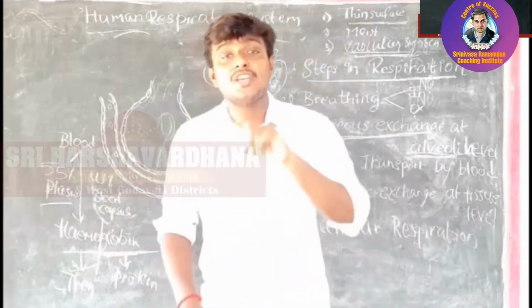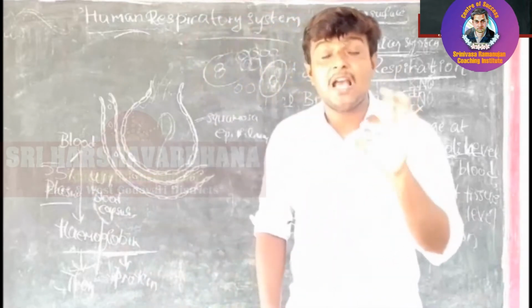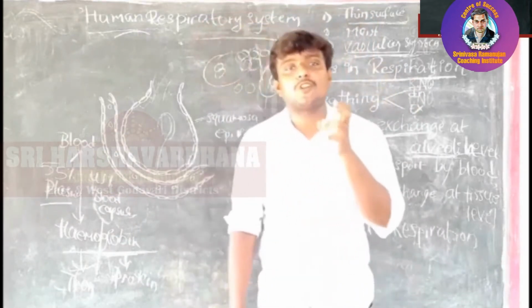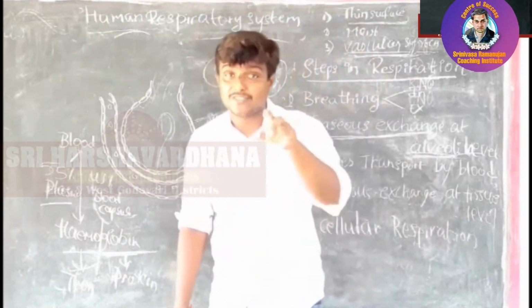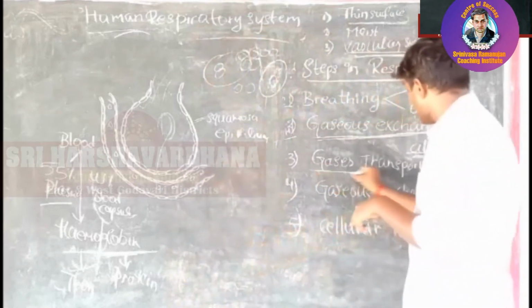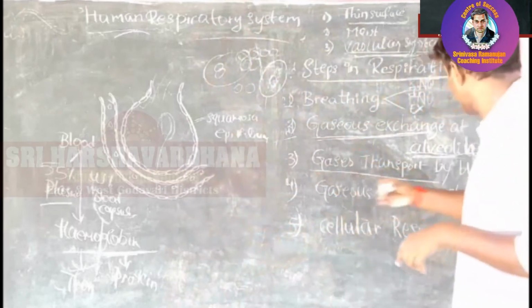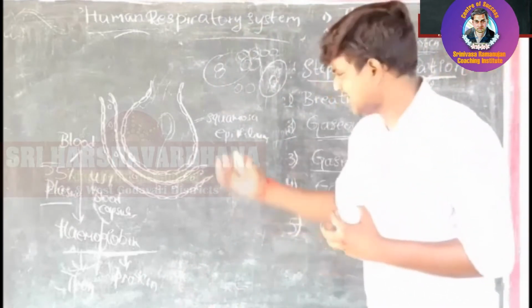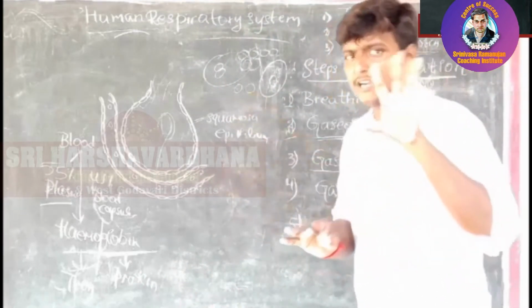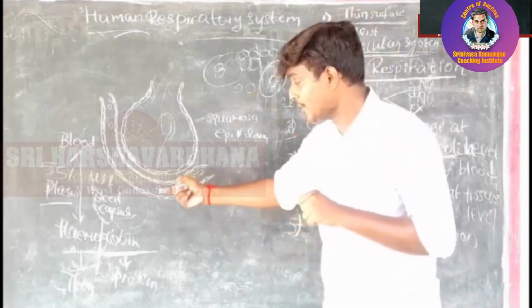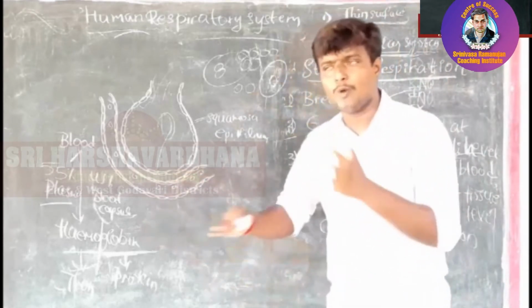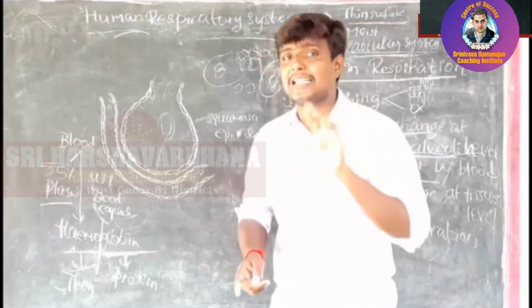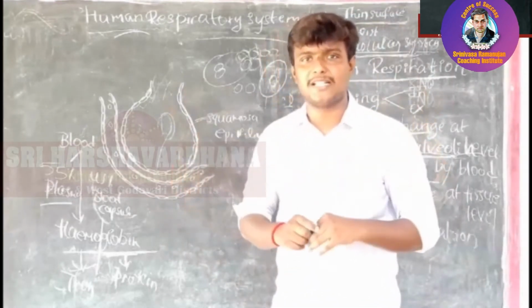Hemoglobin: hemo means iron pigment, the iron element, and this iron element helps in the transport of gases. How these gases are transported, I'll explain in the third point: gases transported through the blood. Here hemoglobin means iron atom, hemo means iron, globin means protein. The protein is not of only one single type; multiple types are present.